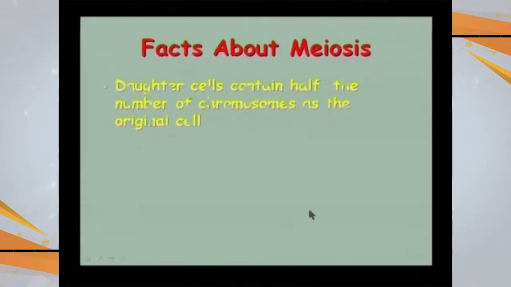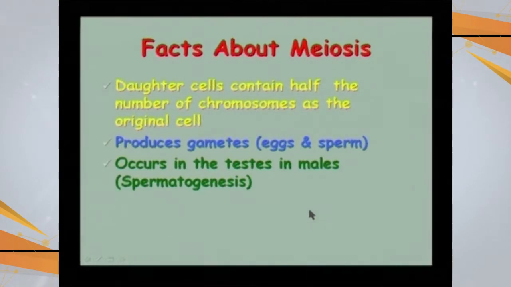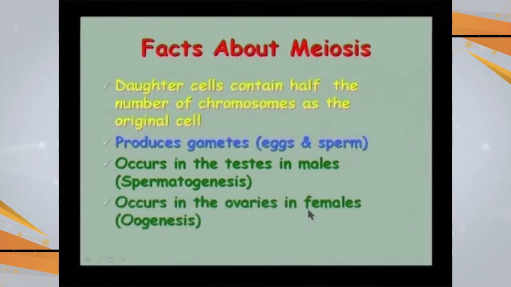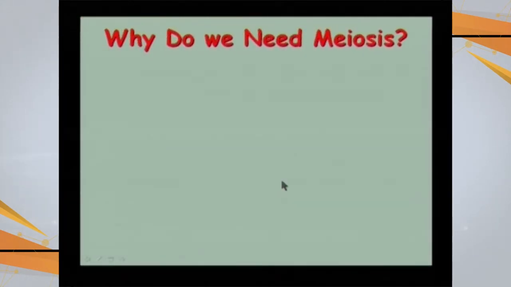of chromosomes. Daughter cells contain half the number of chromosomes as the original cell, and it is used only in the production of gametes. That is the testes in males, spermatogenesis, and oogenesis, that is the formation of ova in the ovaries of females. Starting with 46 double-stranded chromosomes, after the first meiotic division, 23 double-stranded chromosomes are there. After the second meiotic division, 23 single-stranded chromosomes are there, and it occurs only in the germ cells.